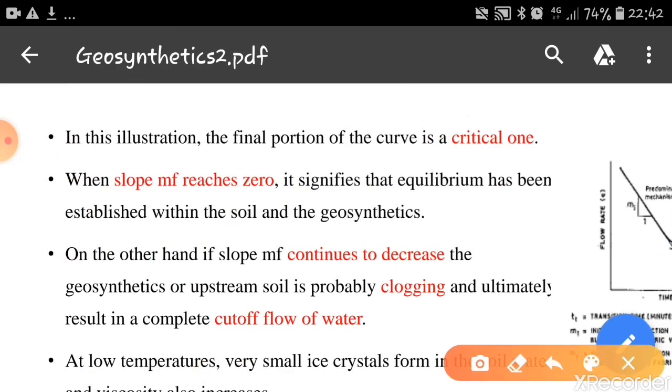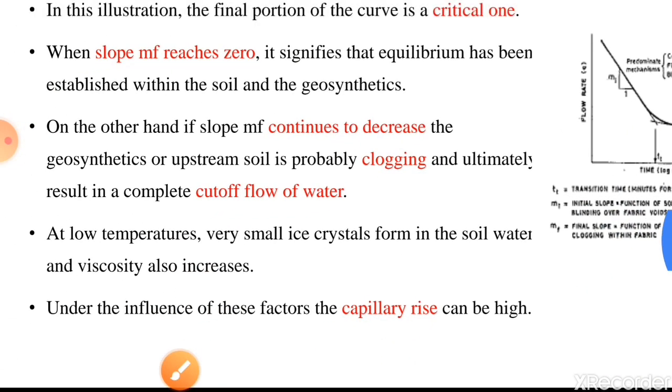When slope mf reaches 0, it signifies that equilibrium has been established within the soil and the geosynthetics. On the other hand, if slope mf continues to decrease, the geosynthetic or upstream soil is probably clogging and ultimately results in a complete cut-off of water flow.